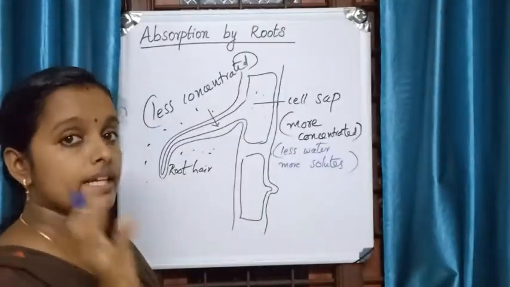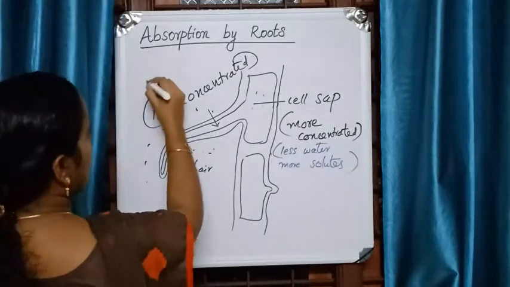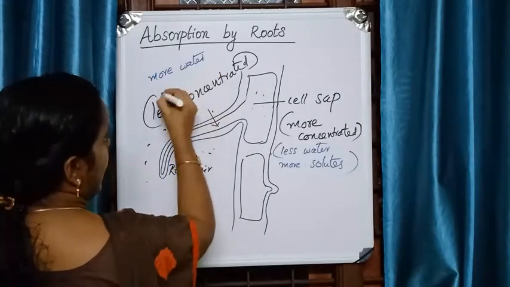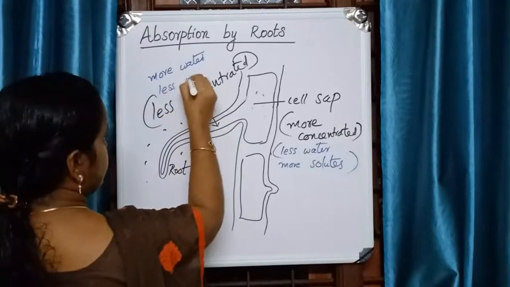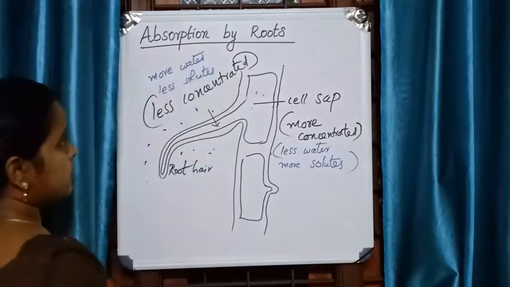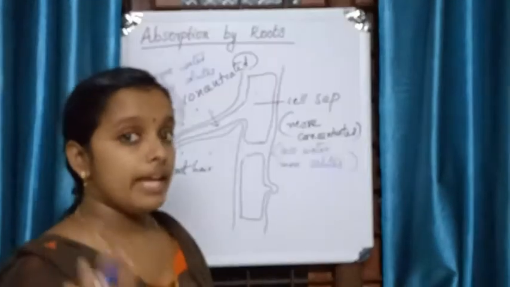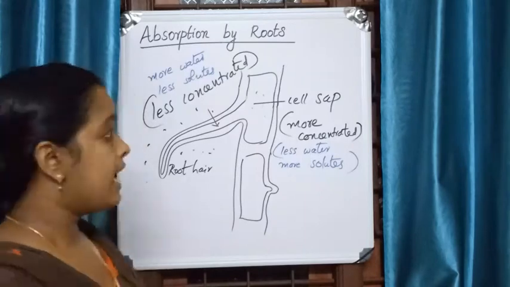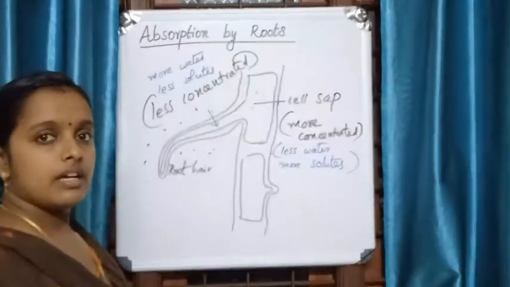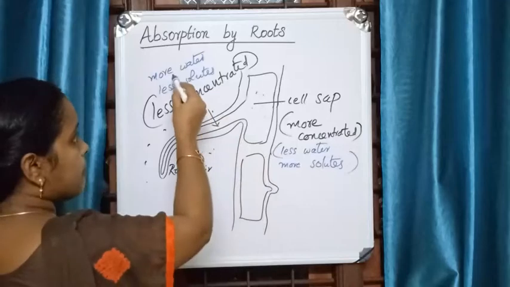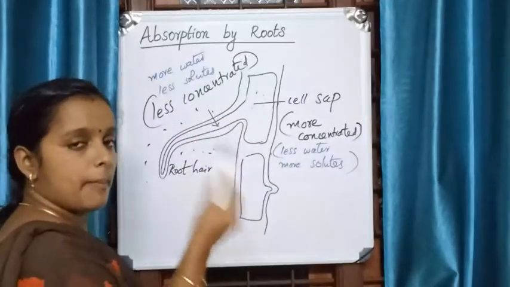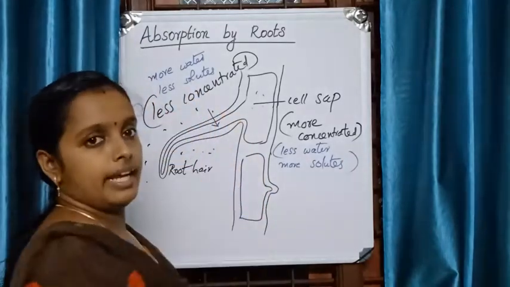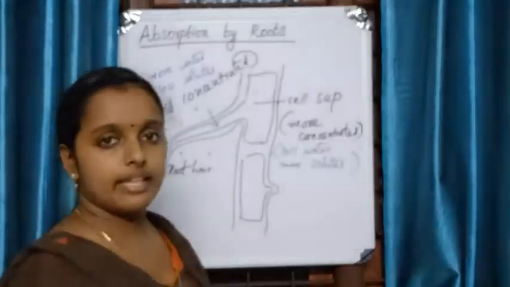And in the surrounding soil, there will be more water and less solute. So where can we see enough water, or comparatively more water? In the surrounding soil. When we compare the concentration of water, we can see more water here and less water inside the cell.